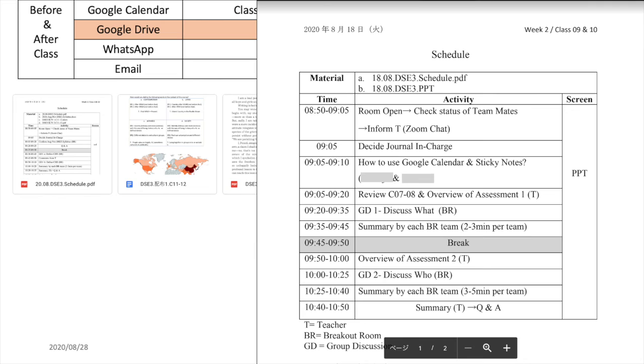This schedule is uploaded an hour before, and this will help even when you're looking at the recording. If you have a 1 hour recording, you can just look at the schedule. And if you want to hear a certain part, for example, your internet got cut off at this point, you can just go there and look at that part of the class.